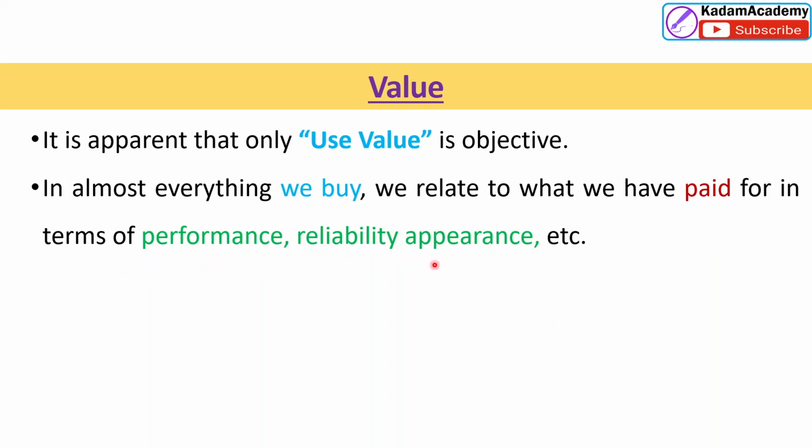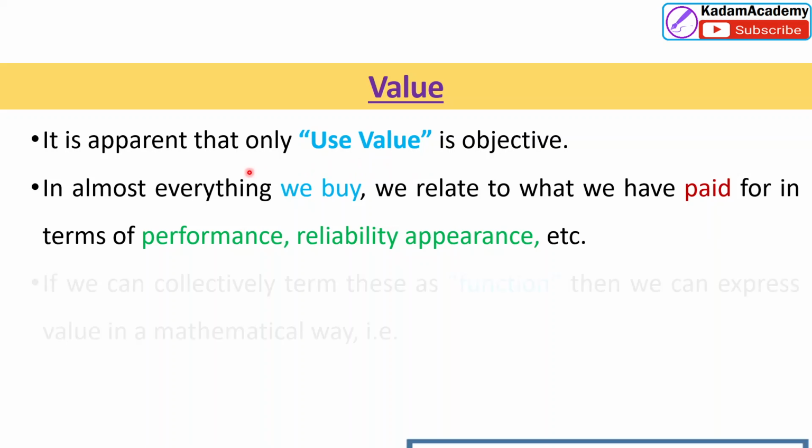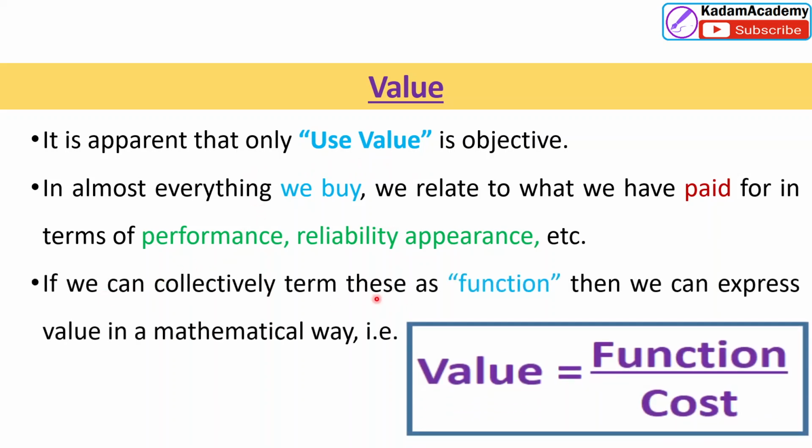So then we can buy. Any customer buys according to these three points. Hence the use value is the objective considered first, and we can collectively term this as functions. So these functions are connected with the value.